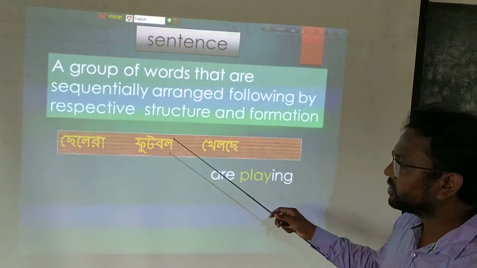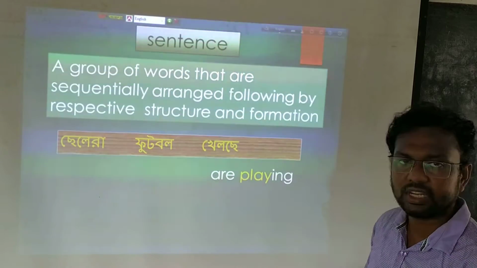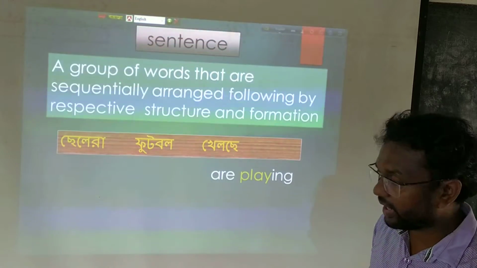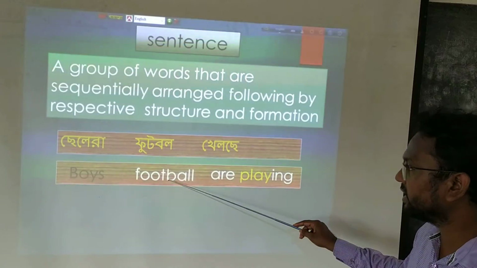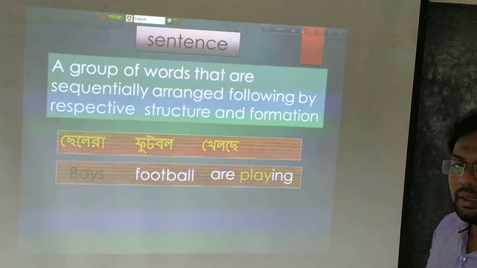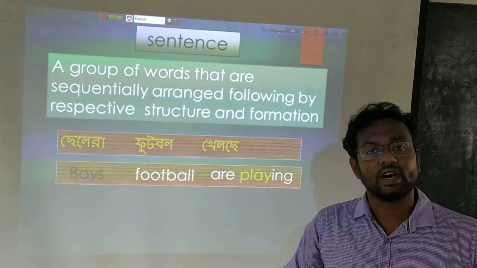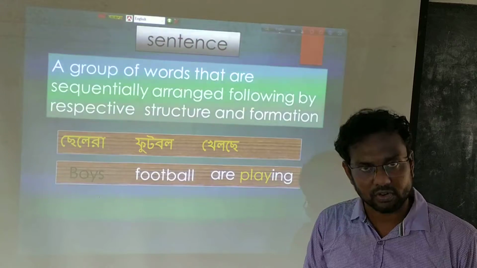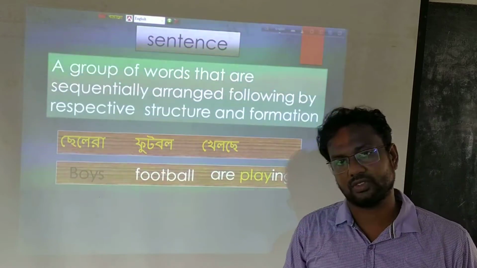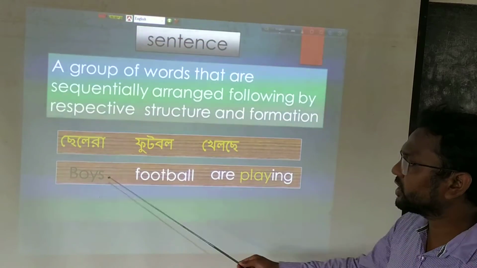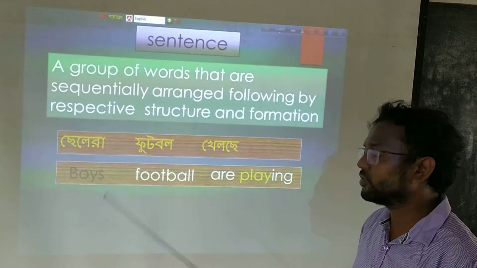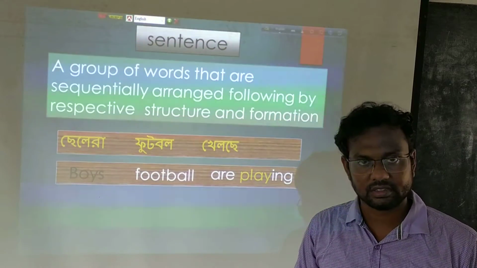If you try to change this sentence into English, depending on every word, we will find that ছেলেরা means boys, football is football also, and খেলছে, here khela means play, but as it is a continuous word, we have to use ing along with the auxiliary verb are. Dear students, this sequence is not correct for English grammar, but Chelera football khelse in Bangla grammar is correct.